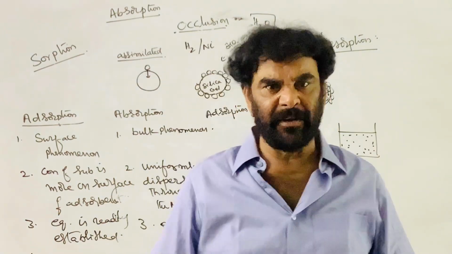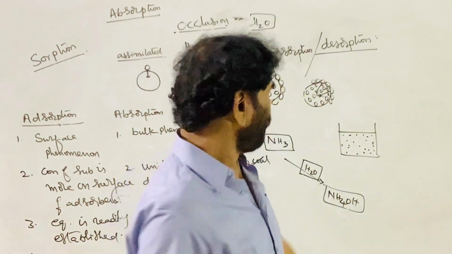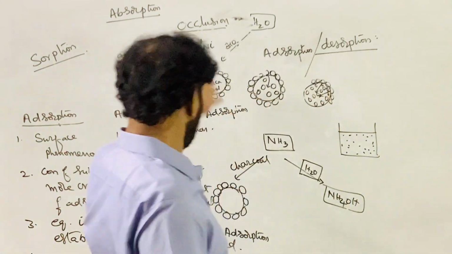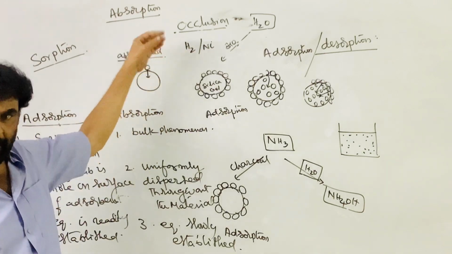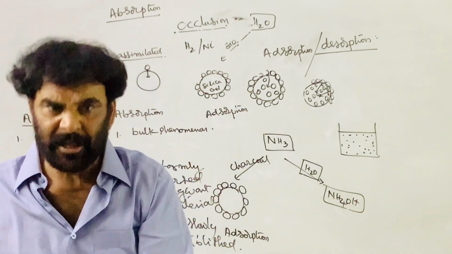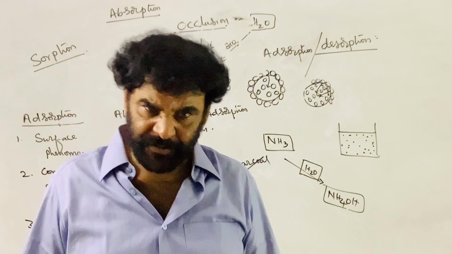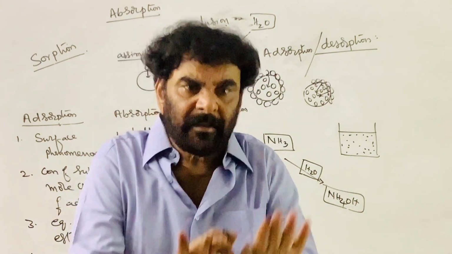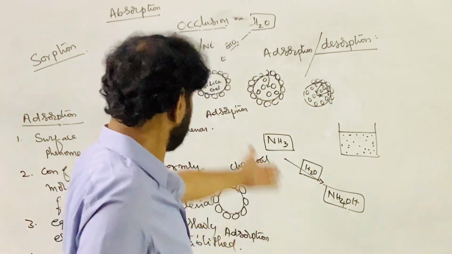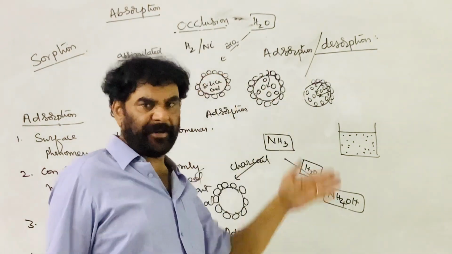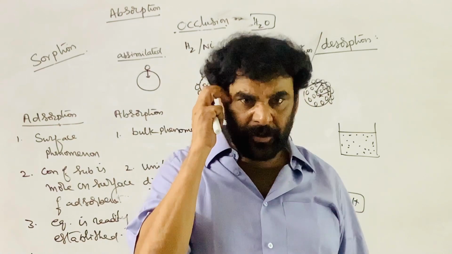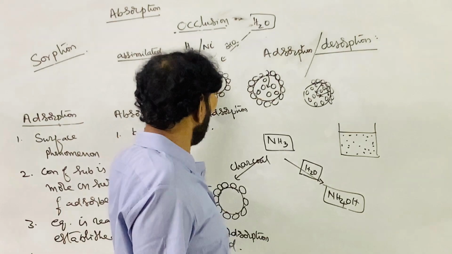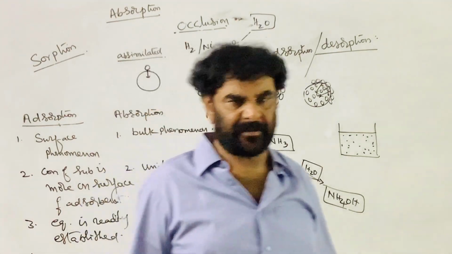Several times I have defined adsorption. What is happening during adsorption? Gas, liquid or solid molecules come and establish attractions with the surface of the adsorbent and are held up on the surface. During this process, weak attractions are established between the adsorbate molecules and the adsorbent surface.